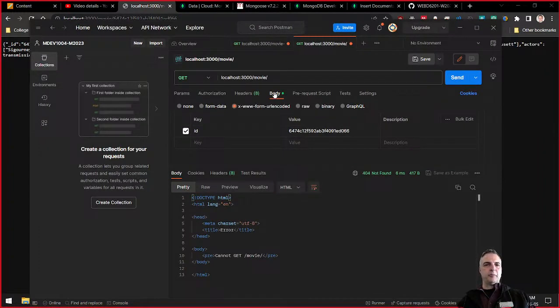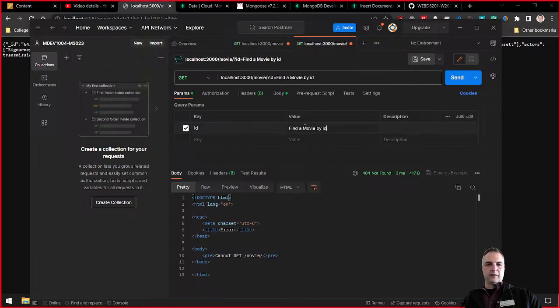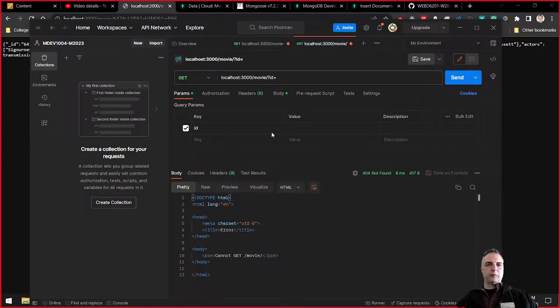And then here's the body, and then there's something over here that says params. Huh. Okay, so back to this. Go back to params. Here's the key. We'll make this ID. And then if we put in a value here, oh, that's not the value I want. I want the value from the movie, which I'll just steal from this one right now. This is the actual movie. So it kind of works. We need a good way of testing it, and that's why I'm showing you this with Postman.